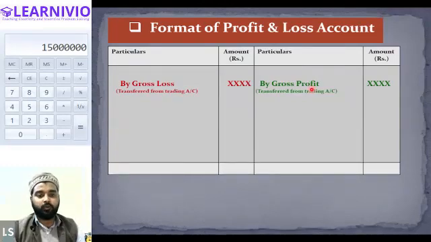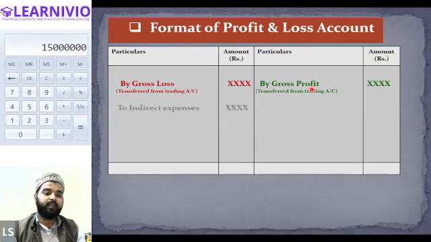Yes, sir. So when there is a gross profit in the trading account, we will carry it forward to which account? Profit and loss account. Correct. On which side of the account? On the credit side of the profit and loss account. But if there was a gross loss in the trading account, this will be carried forward to the profit and loss account on the debit side. So basically, the first item of the profit and loss account is the gross profit or the gross loss.